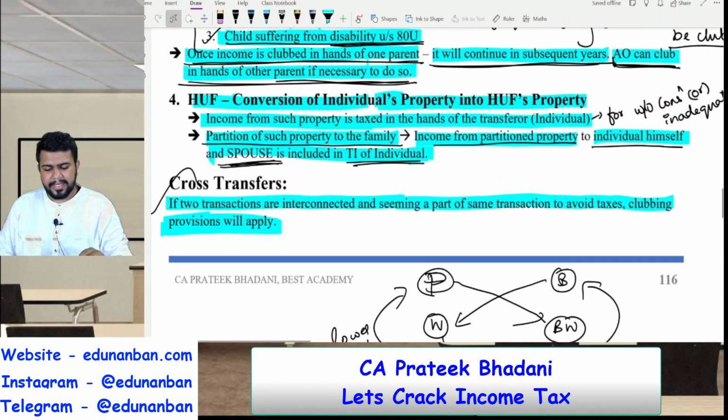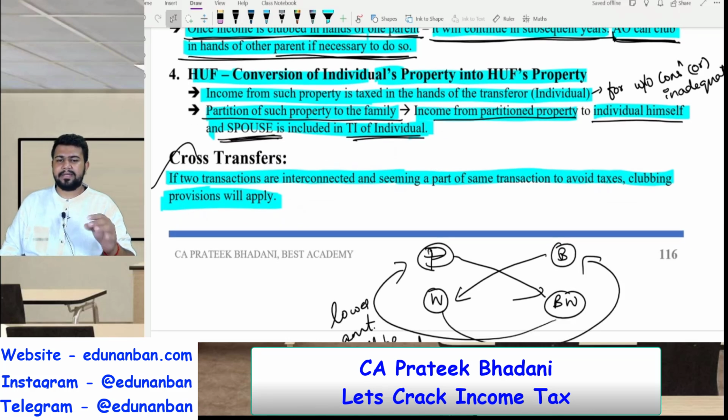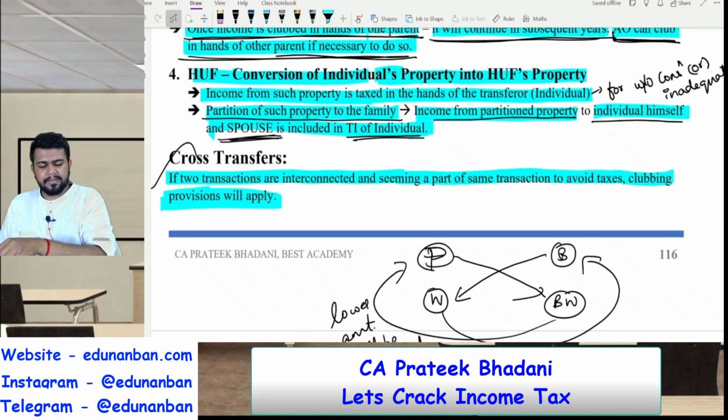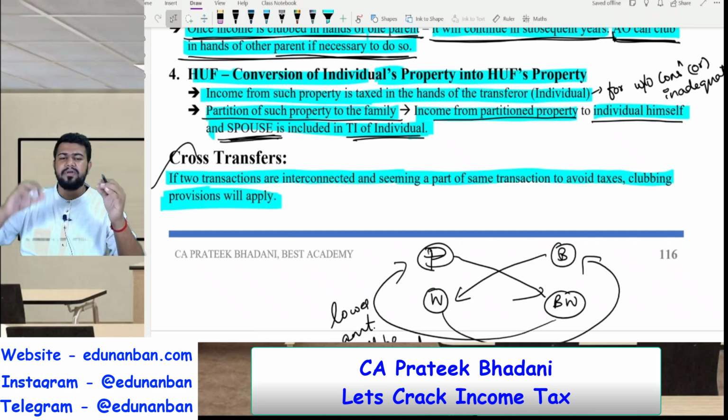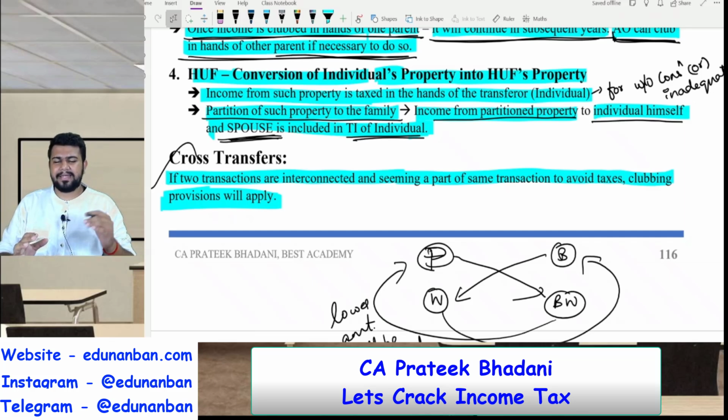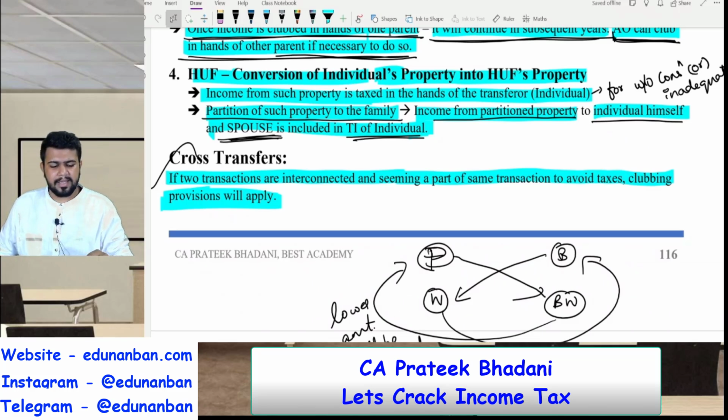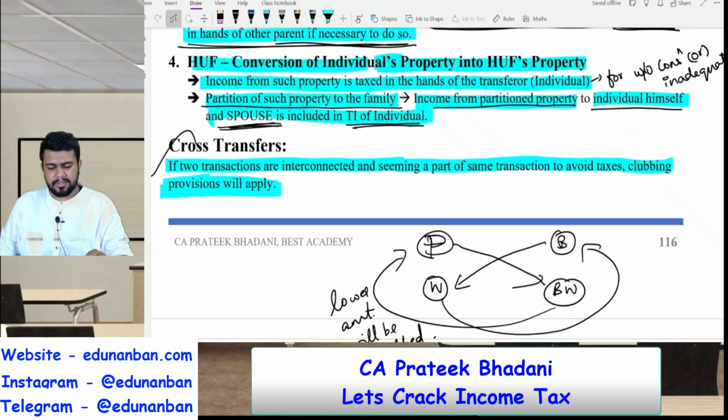Now let's come to HUF, Hindu undivided family. If a property is transferred to an HUF by an individual without consideration or for inadequate consideration, then the income received on such property will be clubbed in the hands of the transferor. Simple, correct. Now let's see the next provision.